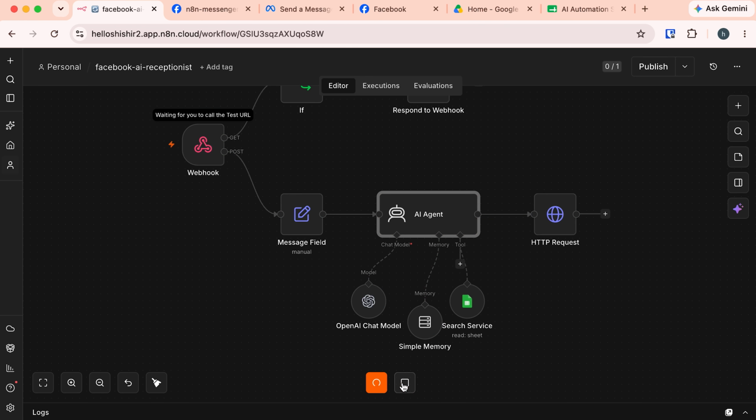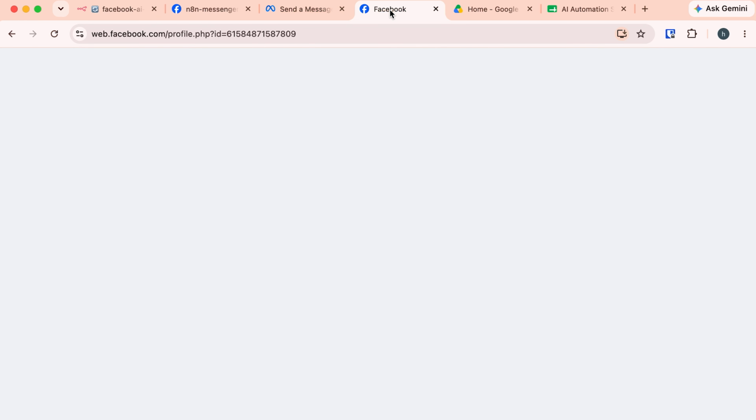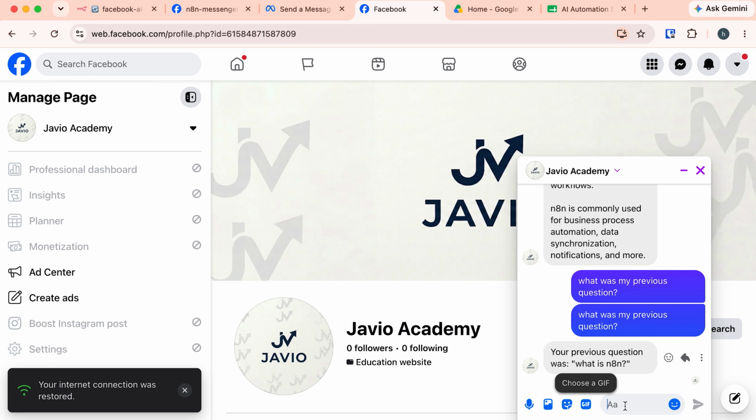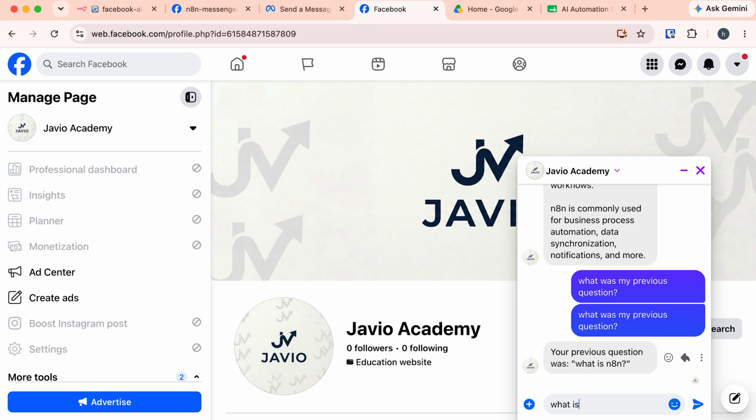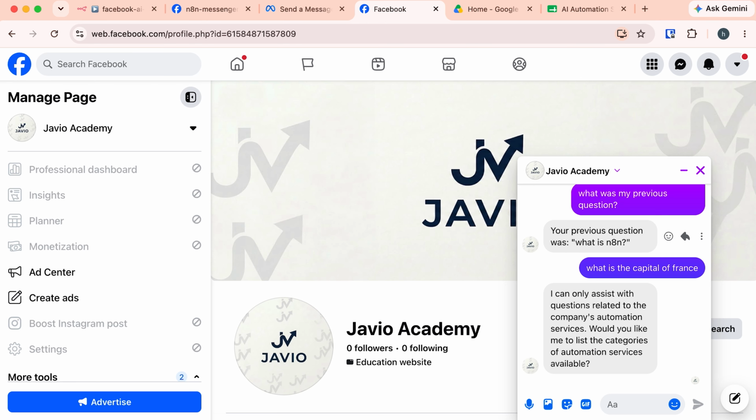Click on this execute workflow from the messenger. Again, if I send a question, what is the capital of France? See, this time it told me that it can only assist with questions related to the company's automation service. So we can only ask questions that are related to the company's business. Let's ask that.